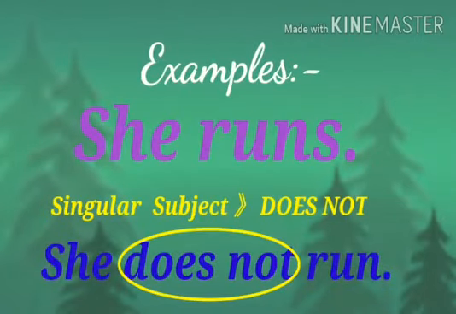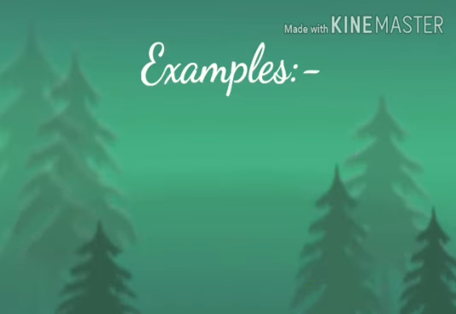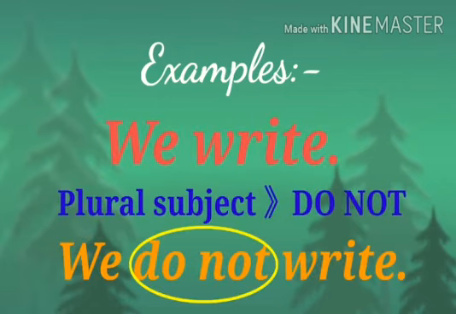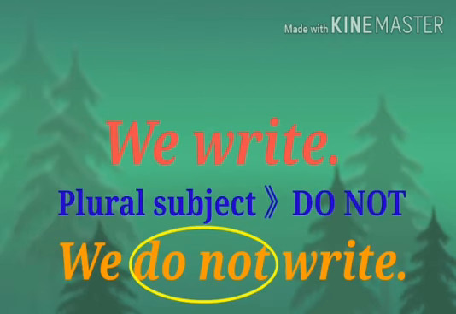She runs. Here, the subject she is singular. That's why it will take does not in its negative form. And the negative sentence becomes she does not run. Next example. We write. In this sentence, the subject we is plural. That's why it will take do not before the verb in its negative form. Here is the negative sentence. We do not write. So, students, we will learn these rules in detail with more examples.